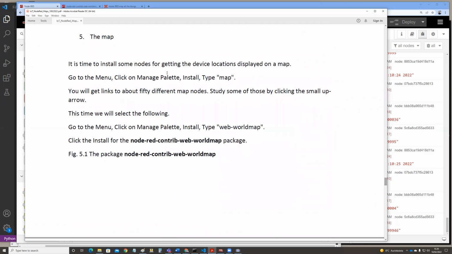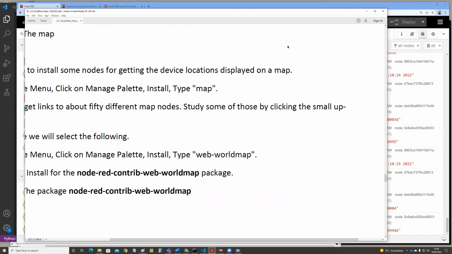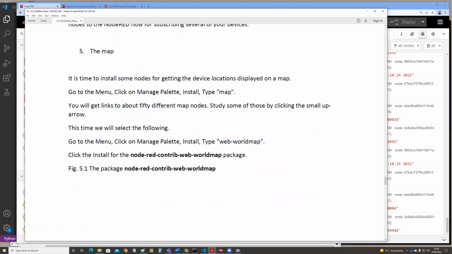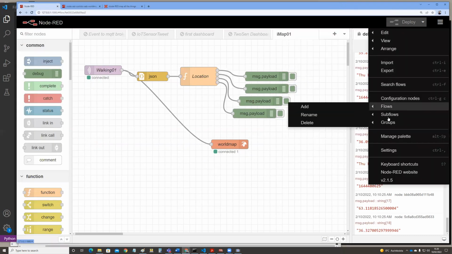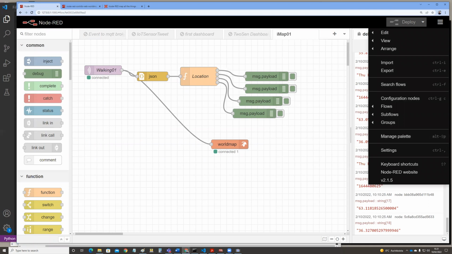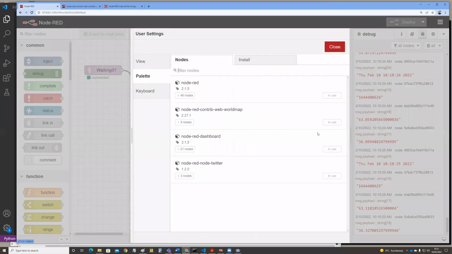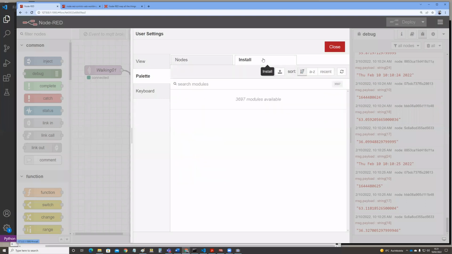Then the next step is to get a map view of those coordinates. And for that one, we go to the palette and try to find something about the map. So we get into the palette, manage palette, and go to the install and search for a map.